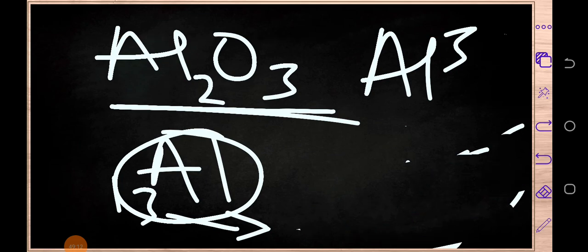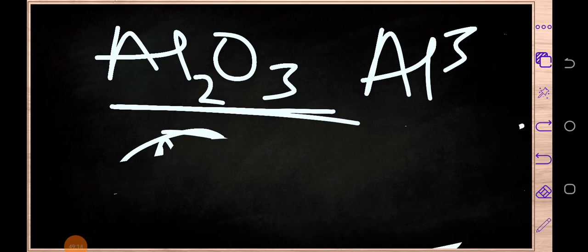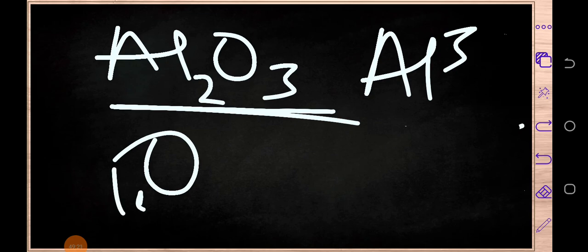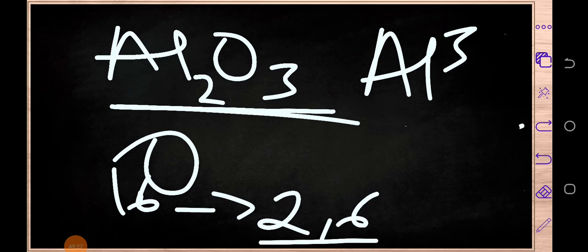Then oxygen, as for oxygen, I guess that you know. As for oxygen, we can see that we've got these 2 and we've got these 6. Oh, sorry, not 16 but 8.